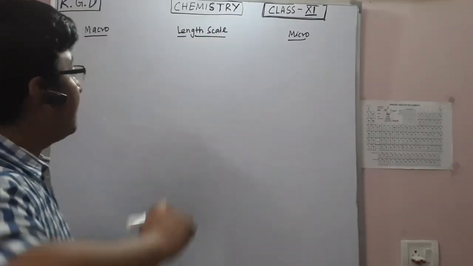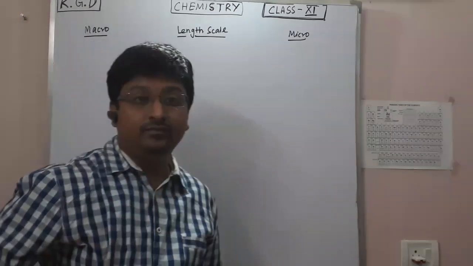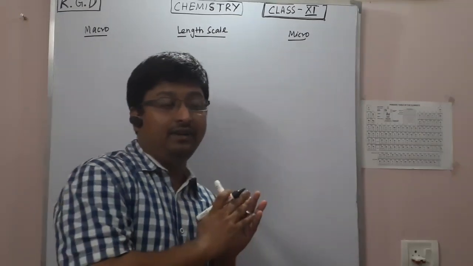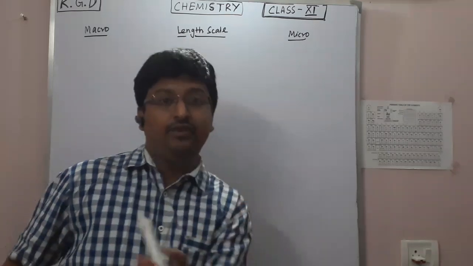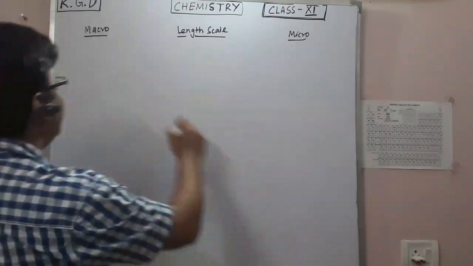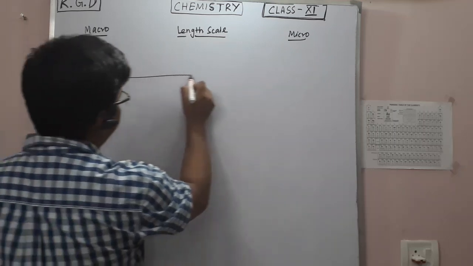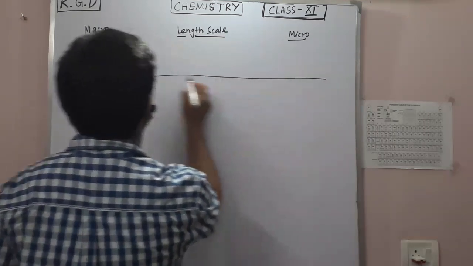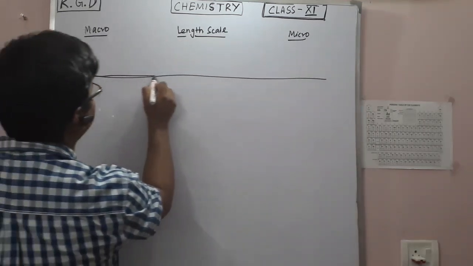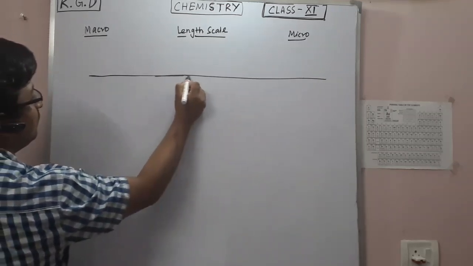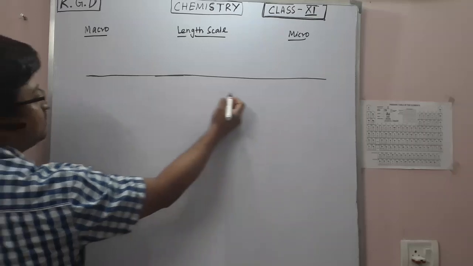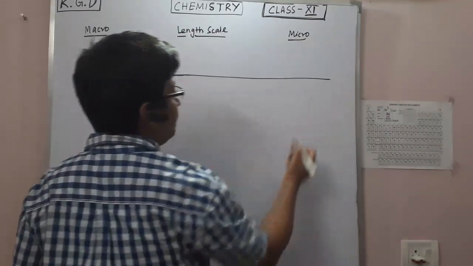Length scale is basically a scale where you define different sizes by using different units. Let me write this, and this is very important because you will encounter this length scale in all the chapters of chemistry 11 and 12.